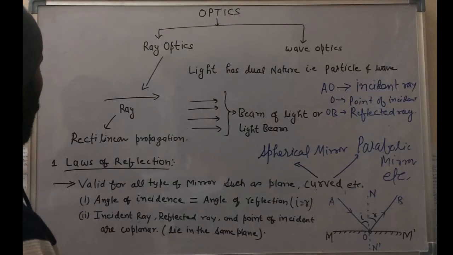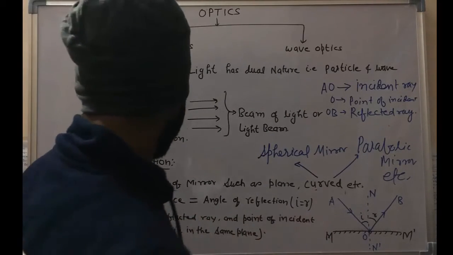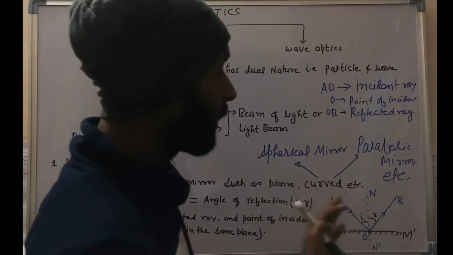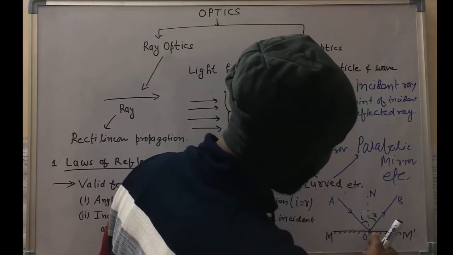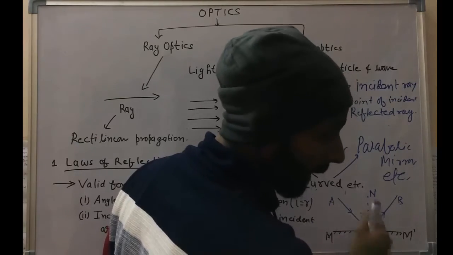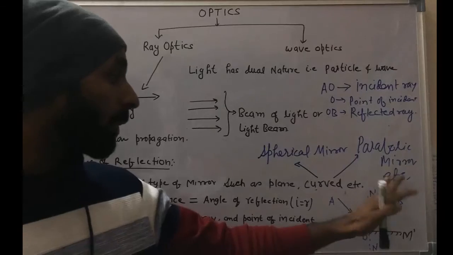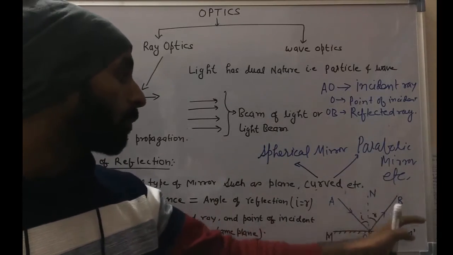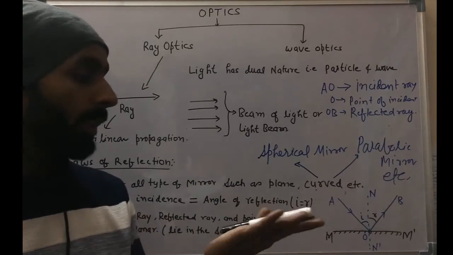And the second law of reflection is that the incident ray, the reflected ray and the point of incidence are coplanar, meaning they lie in the same plane. If you draw this image in your copy, no ray will come outside of your copy.